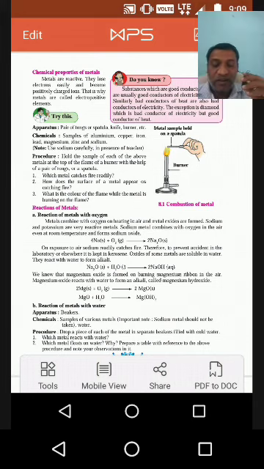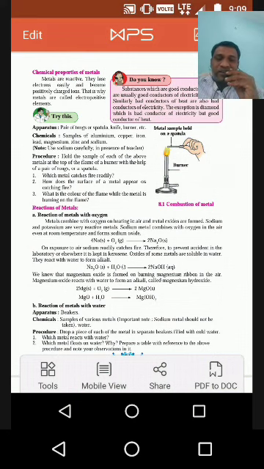Next, the properties of non-metals. Some non-metals are in the solid state and some are gaseous. Again, there are some exceptions. Bromine is a non-metal but it is in the liquid state.